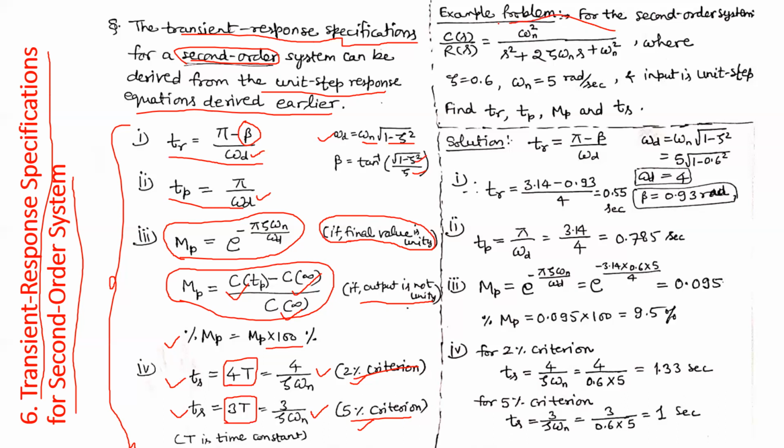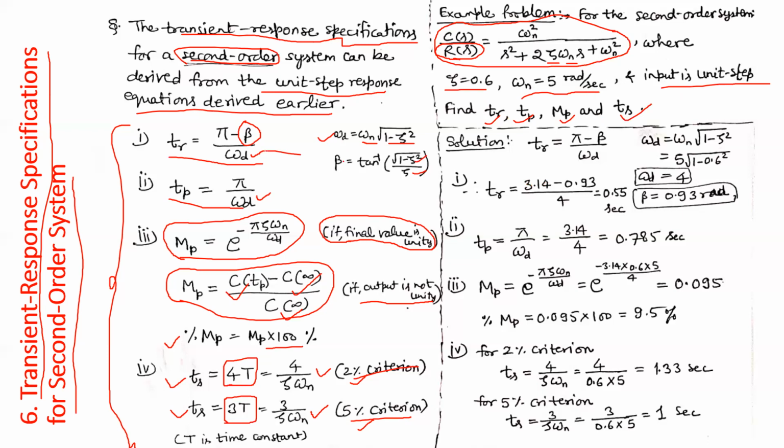For example, we have this standard second order system: omega n square divided by s square plus 2 zeta omega n s plus omega n square. This is the closed loop transfer function of a second order system. These two unknowns are given to us: zeta is 0.6 and omega n is 5 radian per second. And the input to this system is a unit step, R(s). Now find rise time, peak time, maximum overshoot, and settling time.